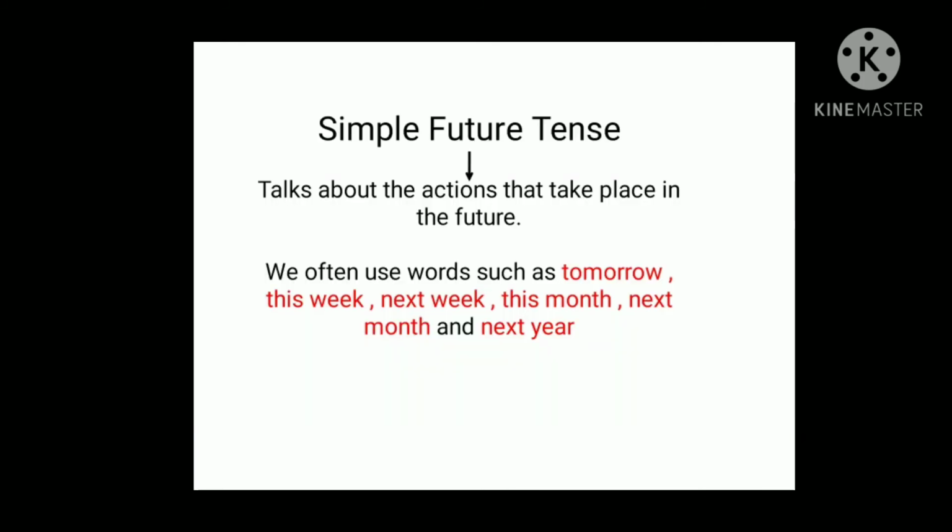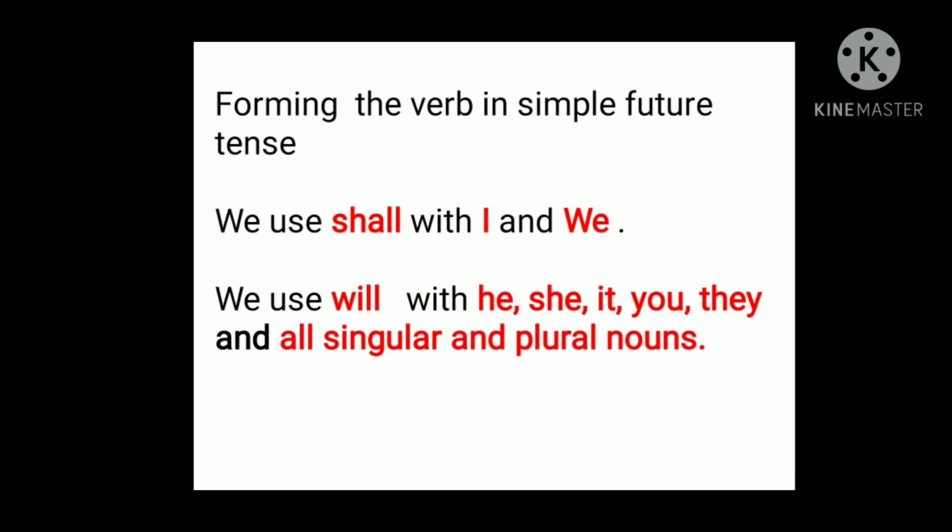When we talk about the simple future tense, it talks about actions that take place in the future. Here we often use words such as tomorrow, this week, this month, next year. These are the words which we normally use when we frame simple future tense. Other than this, how are we going to form the verb in simple future tense? We use shall with I and we.